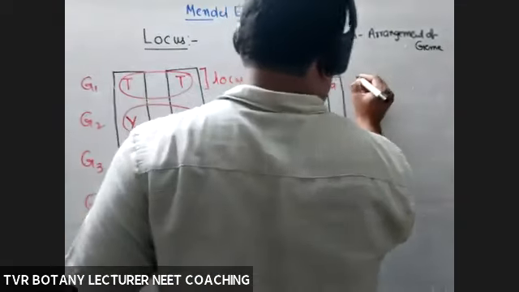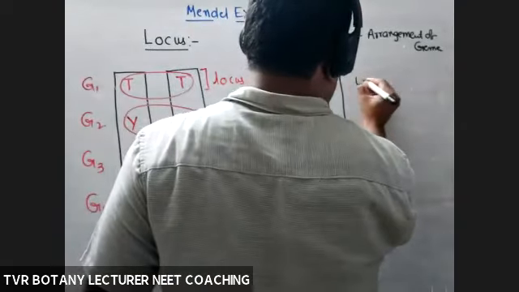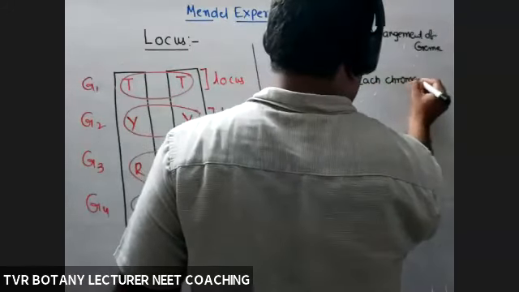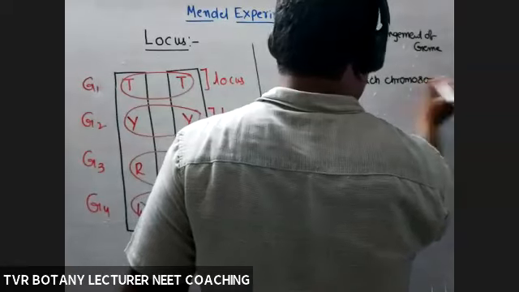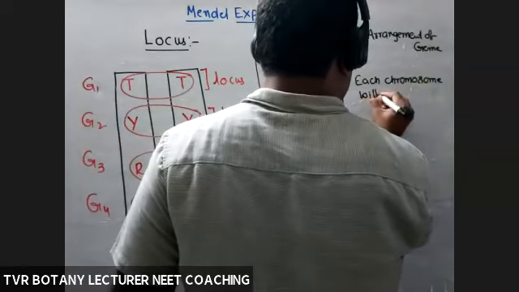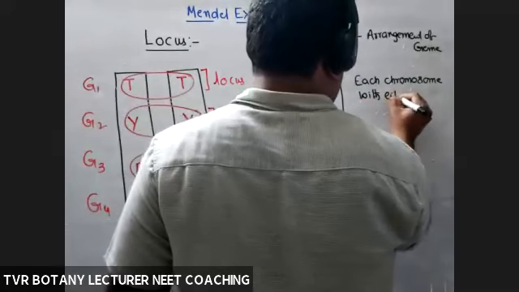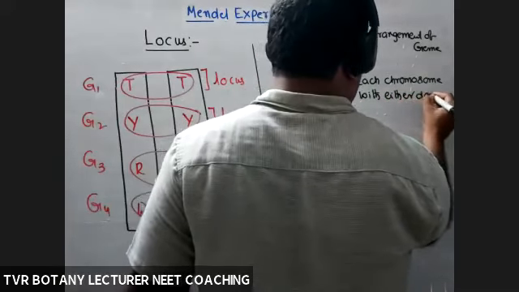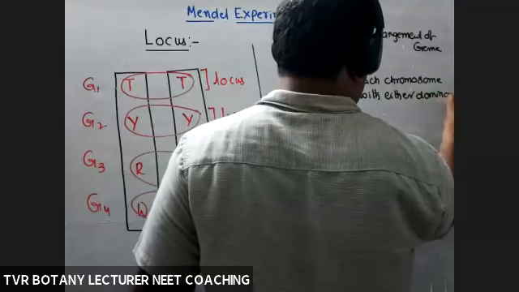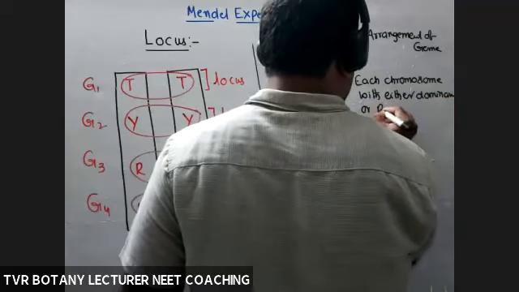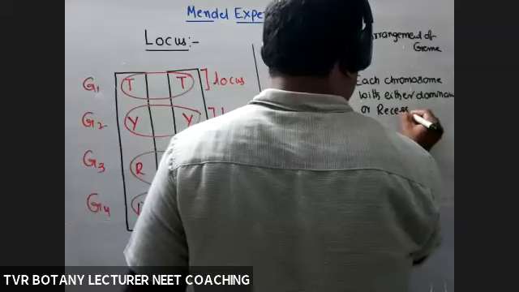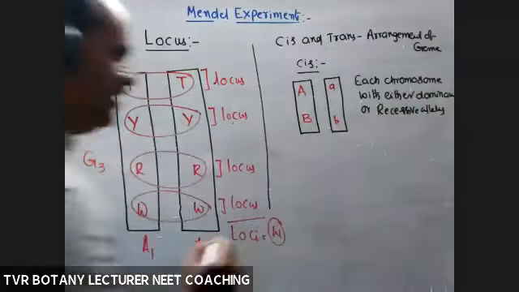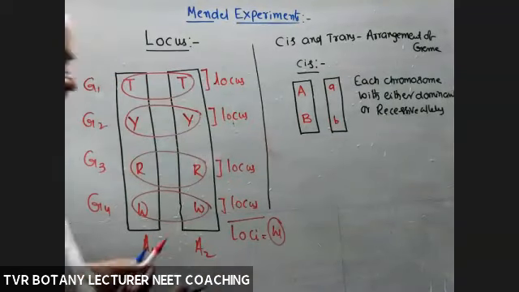So each chromosome with either dominant or recessive alleles. Either dominant or recessive alleles.